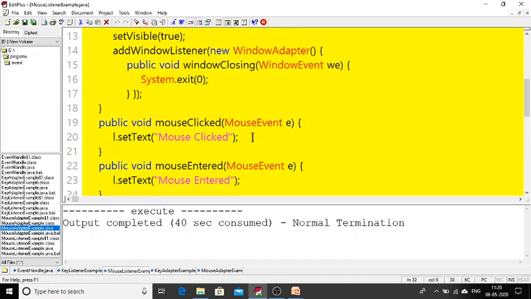Here I'm simply placing a text. For example, if you write some code, that code will also be automatically executed. For simple understanding, I made it only set text. If you write some graphics, or whatever you do, that particular action is going to happen when you click the mouse. So whatever code we write inside this particular method, mouse clicked, automatically when you click the mouse, all the code is executed.